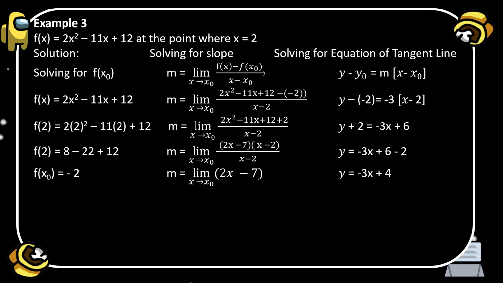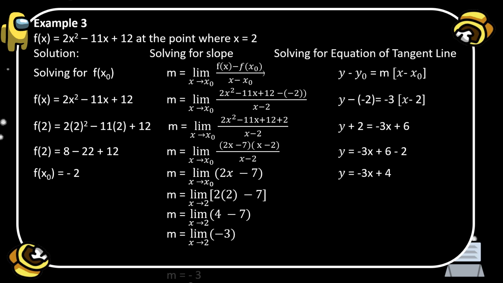Okay, so the remaining value now is the limit of 2x minus 7 where x is approaching x sub o. So the slope is equal to the limit of 2 times the value of x sub o, which is 2. So 2 times 2 minus 7. So 2 times 2 is 4, minus 7. The result is the limit of negative 3. And remember that the limit of a constant is itself. So therefore, the slope is equal to negative 3.